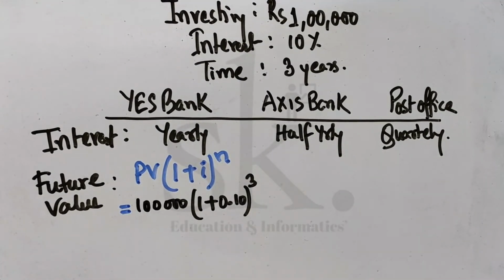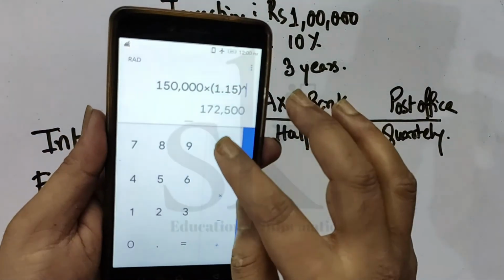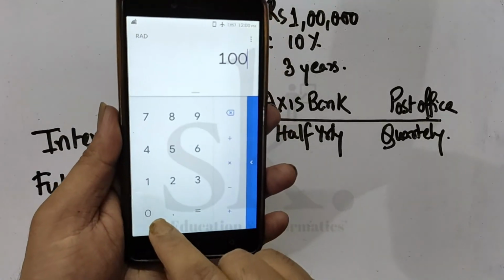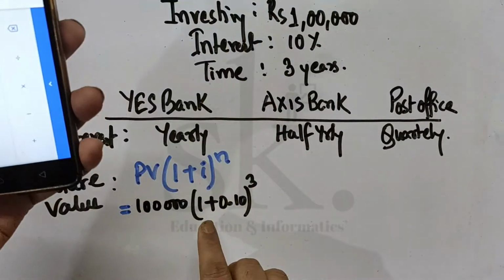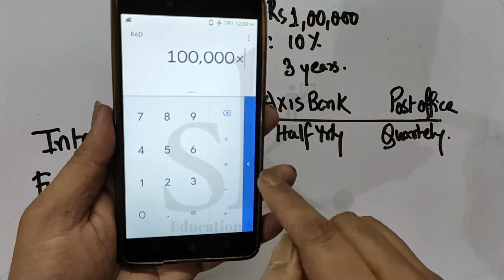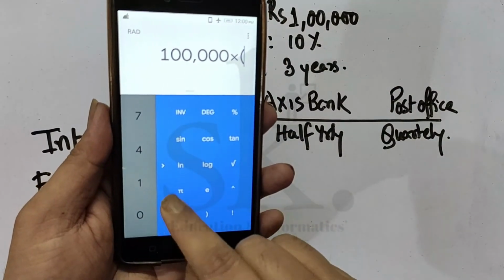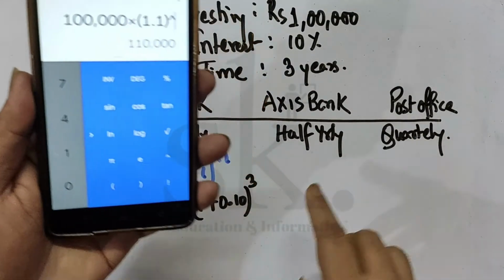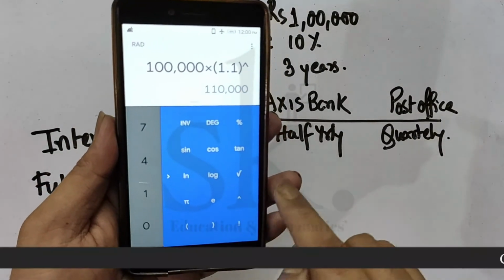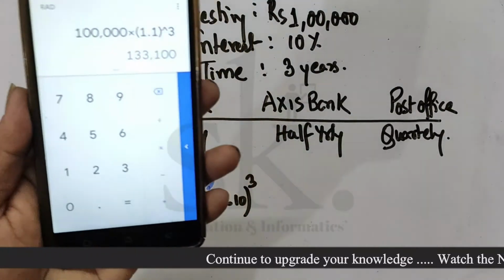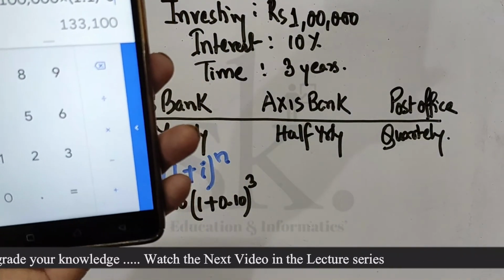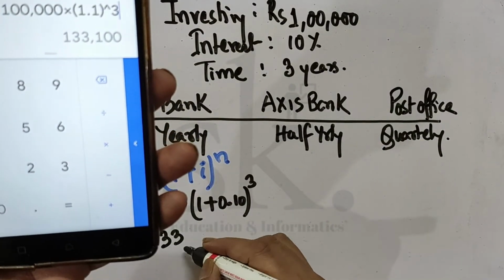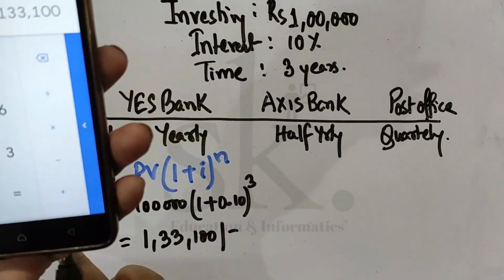So I require again the use of a calculator. So I calculate again. So it's 1 lakh into 1.1. So I put the bracket 1.1, again I close the bracket to the power 3. So the power will be 3, and it gives me an amount of 1,33,100 as the maturity amount, the future value.